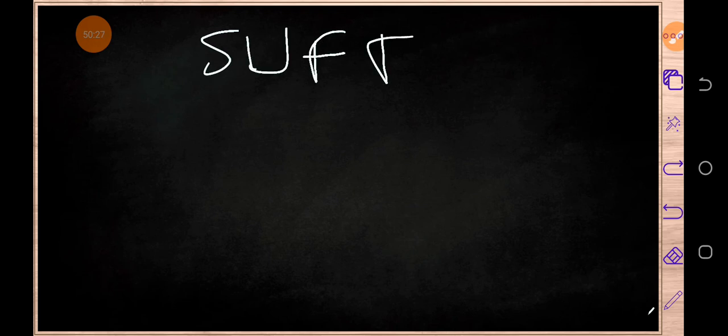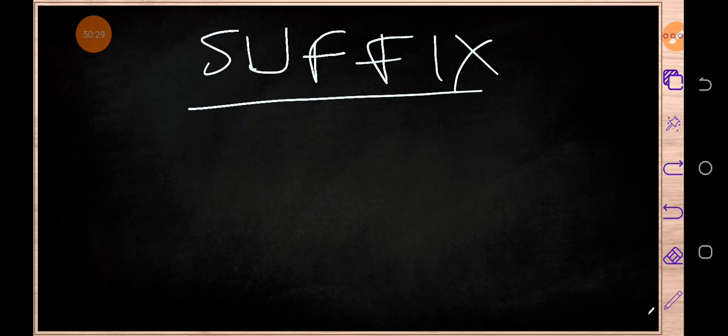Okay, so now let's talk about the suffix. A suffix is just part of the name. Each and every organic family has its own suffix.